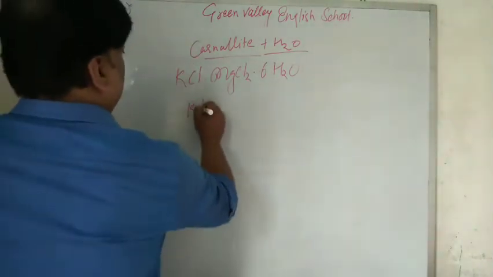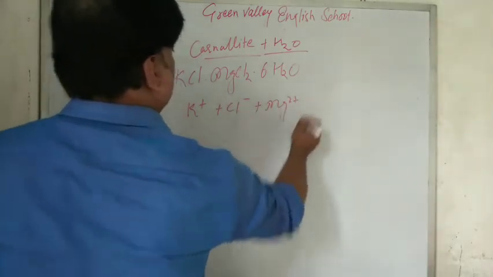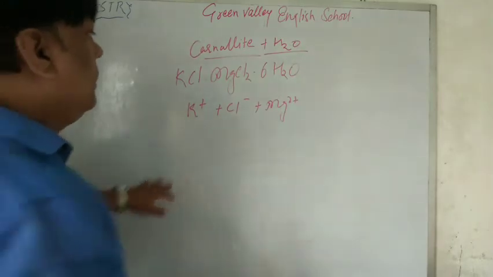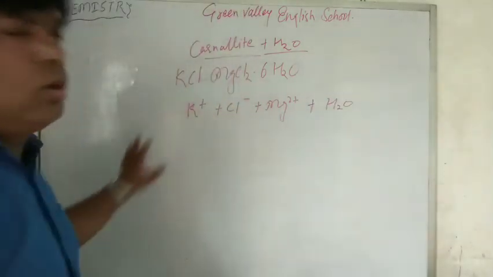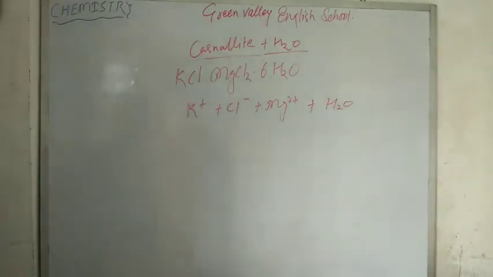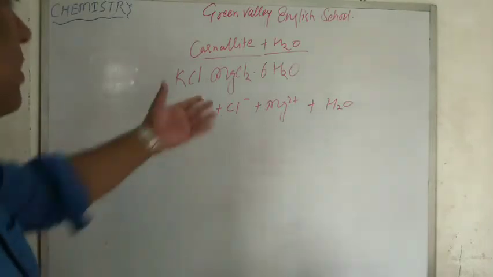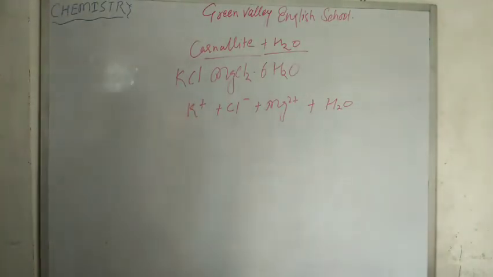For example, K+, Cl-, Mg2+, and H2O. I'm not going to balance it, but they dissociate in such a manner: K+, Mg2+, Cl- and H2O. So that is our double salt.